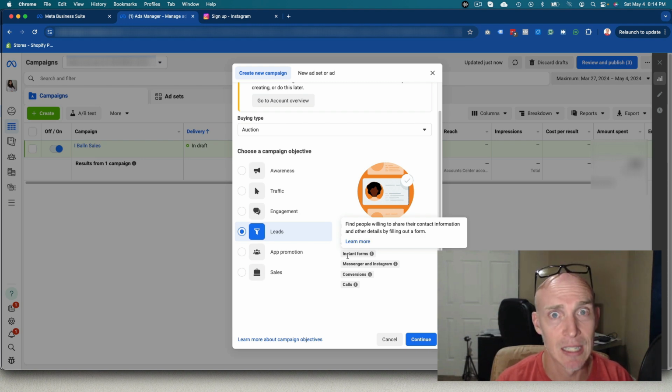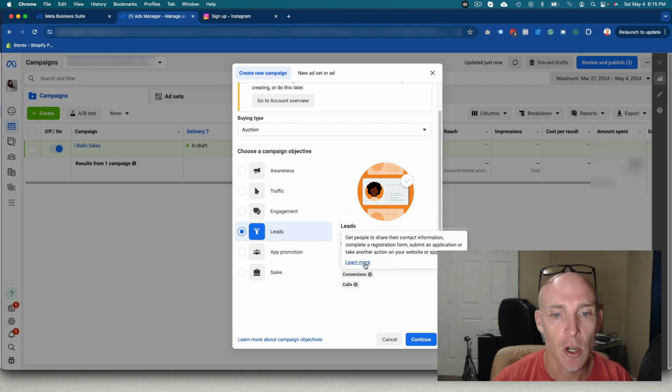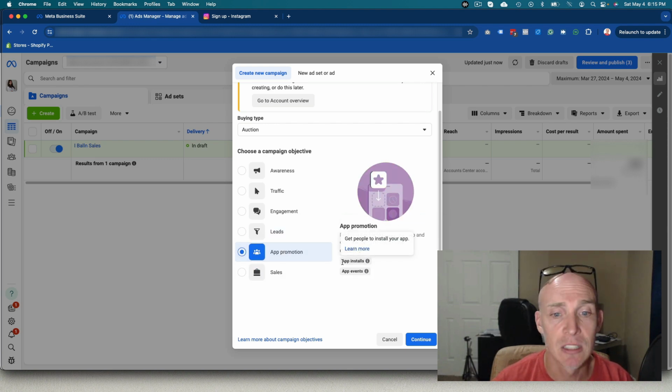A lot of times instant lead ad forms can be lower quality leads, so you want to validate them or qualify them by asking them more specific questions and not just name, phone number, email, because Facebook will autofill that. Again, it will also work for Messenger and Instagram conversations and calls. App promotions, obviously, if you have a SaaS-based product, you have an app, you want to get more installs, app events, or so forth, this would be the one you would run.